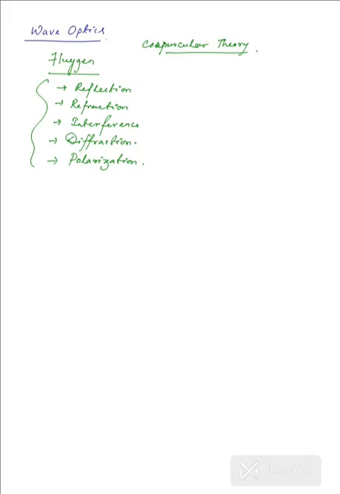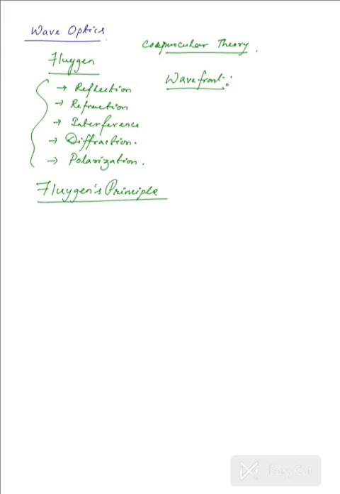Now, as far as Huygens principles are concerned, we will be discussing the Huygens principle first. But before going over to the Huygens principle, what we will be considering is a term known as wave front. Now, what do you mean by a wave front?